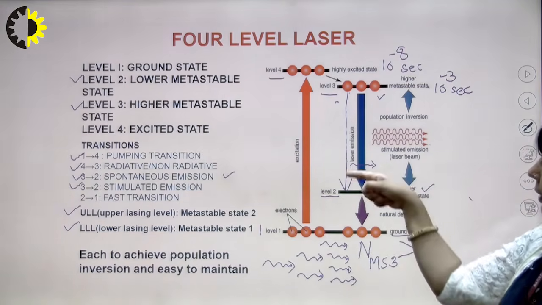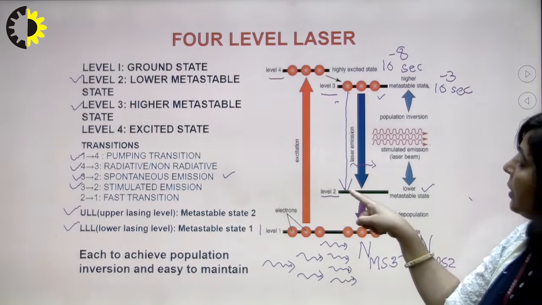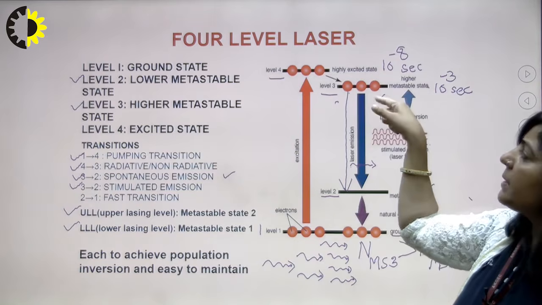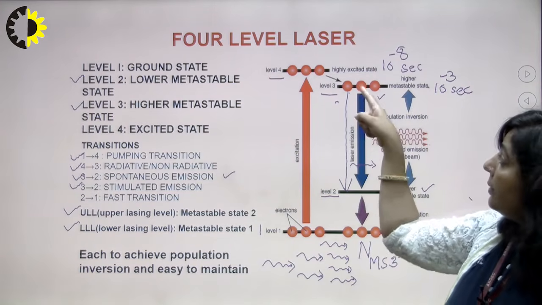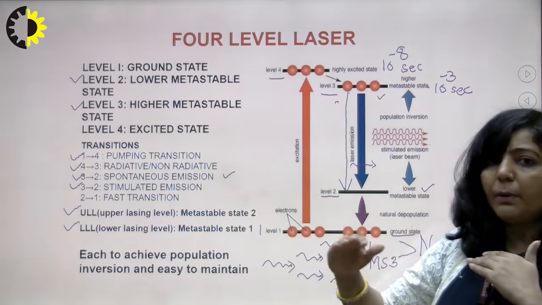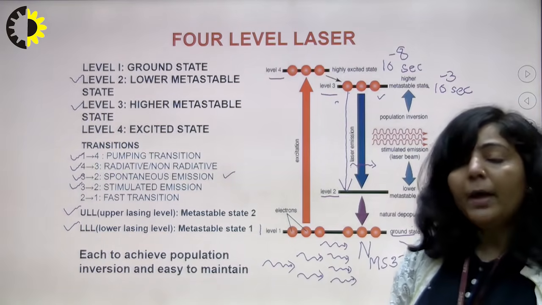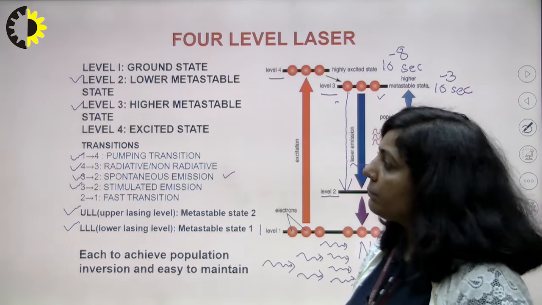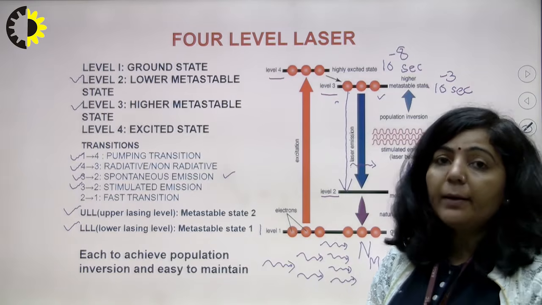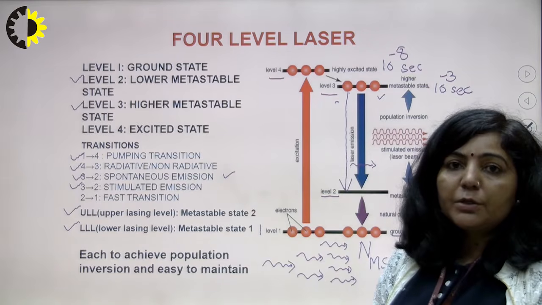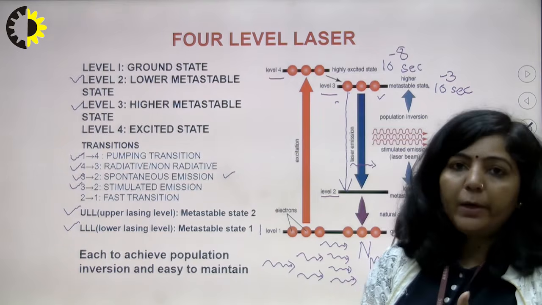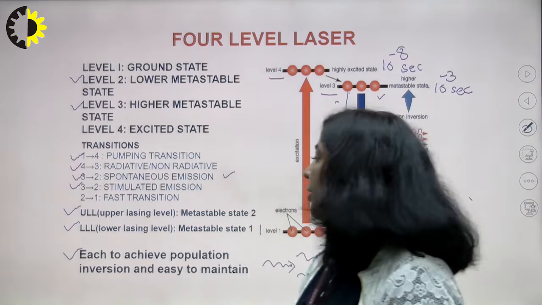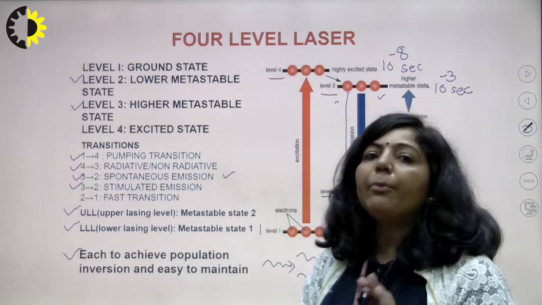The reason is that since state 2 is empty, when there is a transition from 4 to 3, you will always get a few atoms in state 3, so there will always be a population inversion between 3 and 2. Whereas in a 3-level laser, it is a very difficult task, because the ground state plays the role of the lower lasing level.